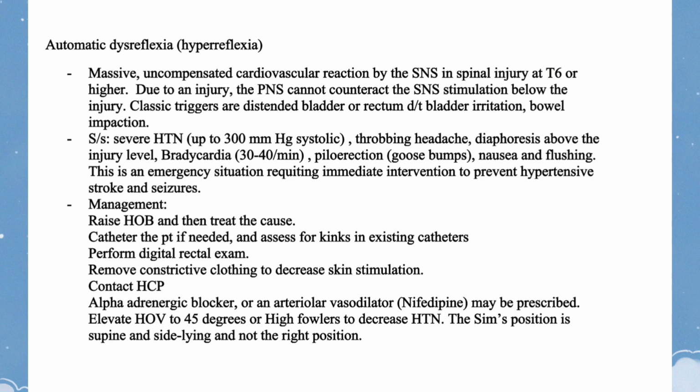This is an emergency situation requiring immediate intervention to prevent hypertensive stroke and seizures. Management: raise HOB and then treat the cause, catheterize the client if needed, and assess for kinks in existing catheters. Perform digital rectal exam. Remove constrictive clothing to decrease skin stimulation. Contact HCP. Alpha-adrenergic blocker or an arteriolar vasodilator such as nifedipine may be prescribed. Elevate HOB to 45 degrees or high Fowler's to decrease HTN. The Sims position is side-lying and not the right position.